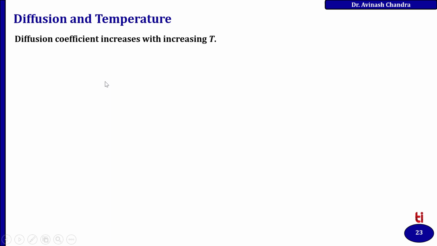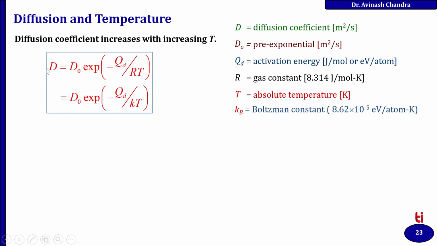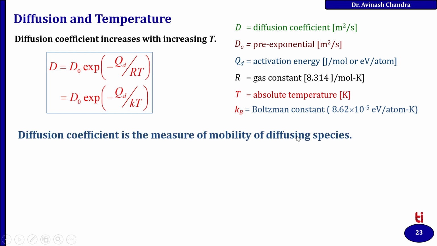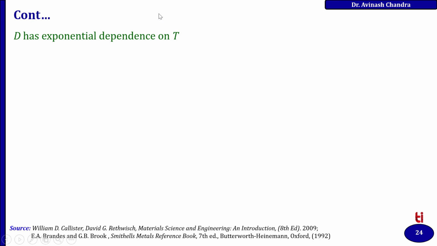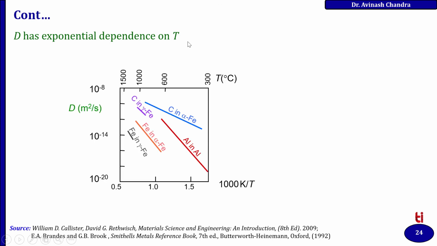Diffusion and temperature. The diffusion coefficient increases with increasing temperature by the Arrhenius expression, where D is the diffusion coefficient, D naught is the pre-exponential, Q_D is the activation energy, R is the gas constant, T is the absolute temperature, and k_B is the Boltzmann constant. The diffusion coefficient is the measure of mobility of diffusing species, as we know. If you take the log of this expression, you will find this expression. Further, D has exponential dependence on T.